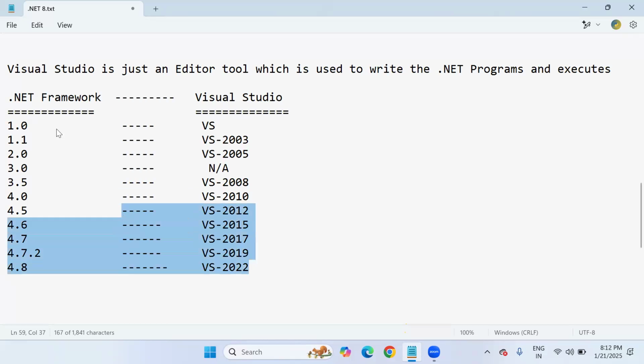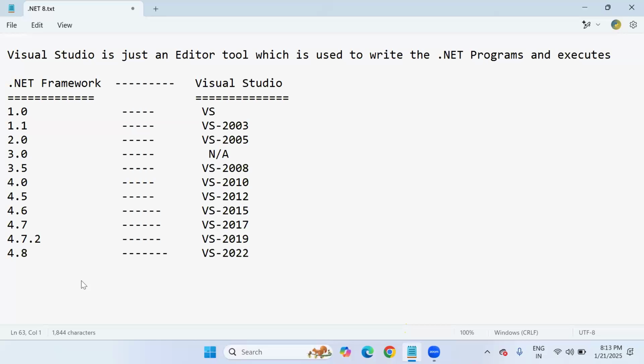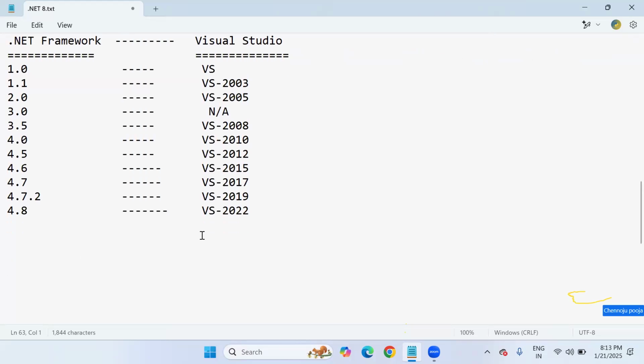But anyway, this is just for understanding point of view, because first time you're going to learn .NET, so you must know about framework versions and Visual Studio versions, that's all. But we are not at all going to discuss all the programming language, all the subjects in .NET Framework 4.8. Our main versions are core versions, no? Yes, as already I said, core in the sense which makes platform independent style completely. Microsoft recommends to develop the applications with the core platform, which makes platform independent style. There are no compatibility issues anymore.